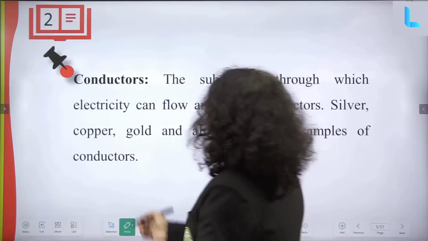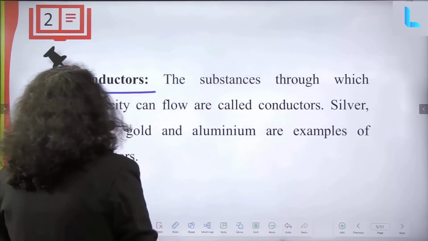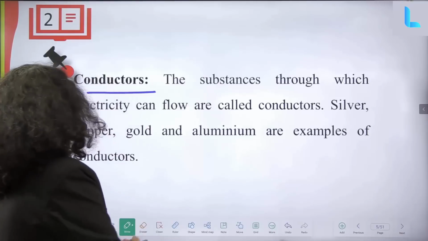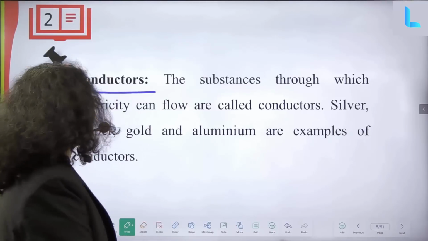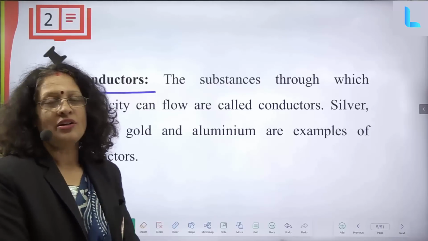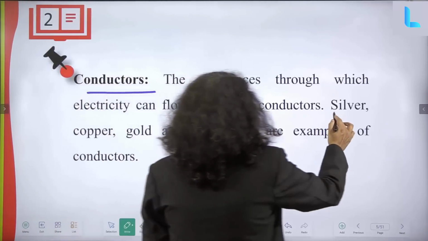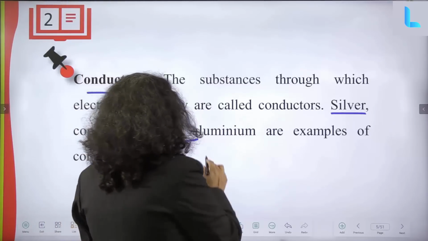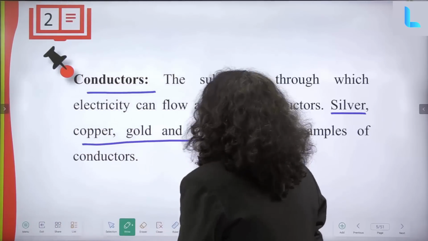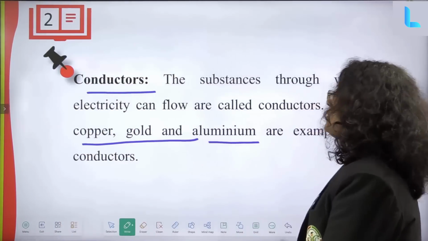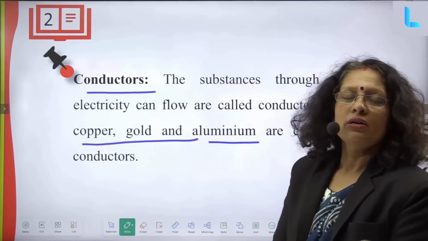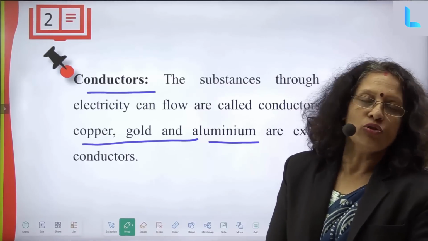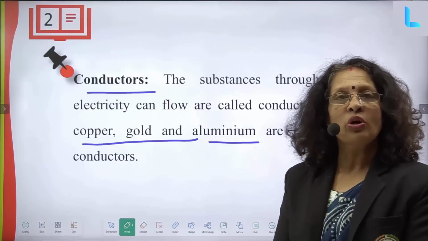Conductors: the substances which can conduct electricity, the substances through which electricity can flow, are called conductors. Silver, copper, gold, aluminium are examples of conductors. These metals are very good conductors. Apart from this, strong acids, strong bases and salts are also very good conductors in the aqueous form or the molten form.